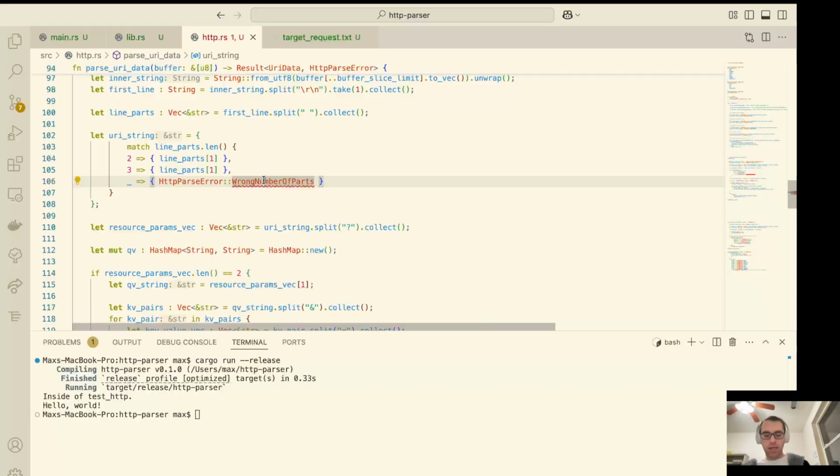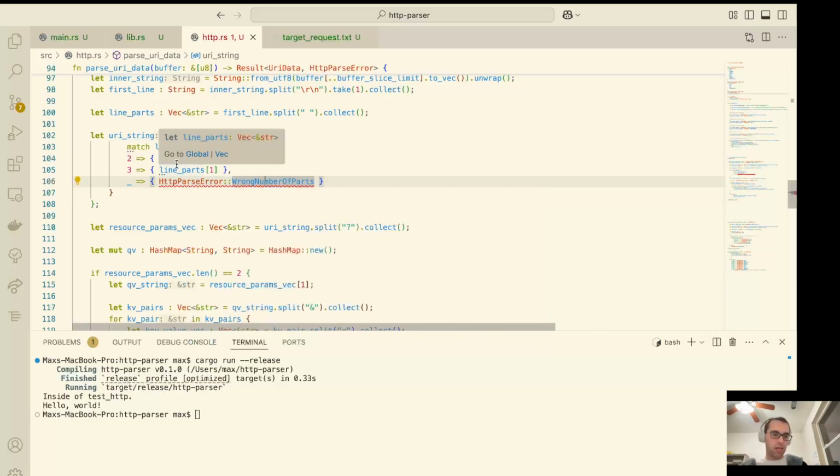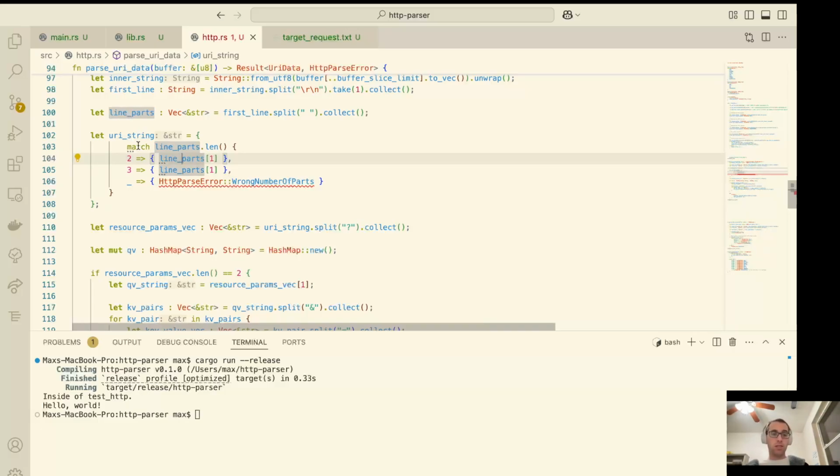It complains that this doesn't exist, which is true, but I'm going to tell it to go ahead and generate it for us. Also, the new error that it's complaining about is that the value that we're returning out of here doesn't match these other cases. This is, in my mind, one of the better advantages of Rust.